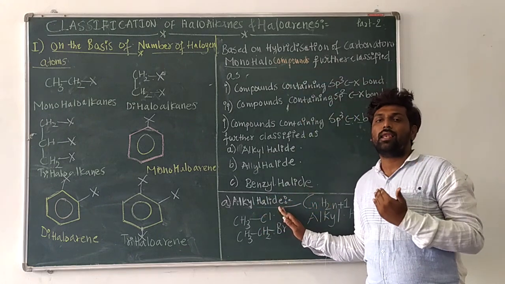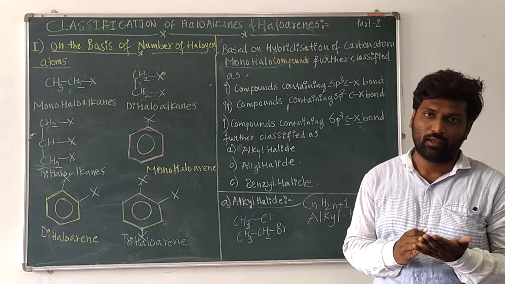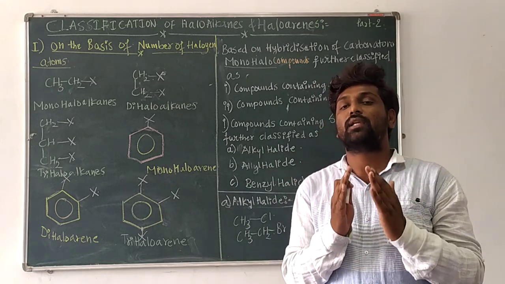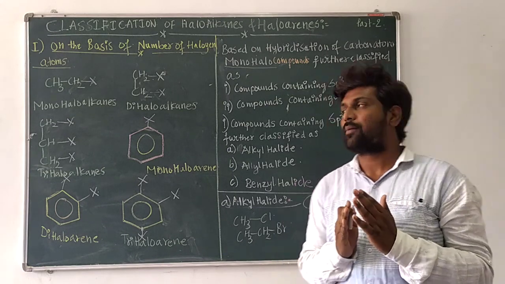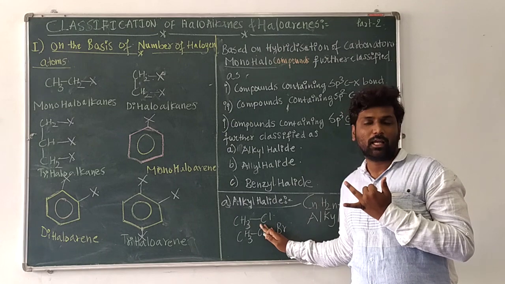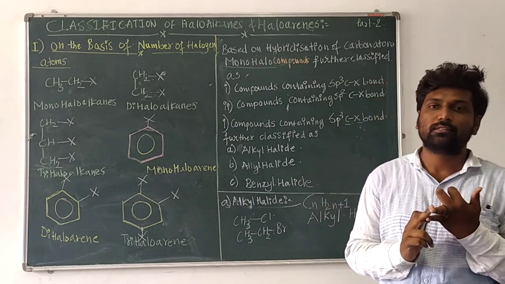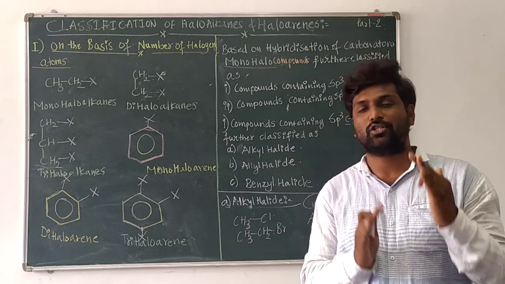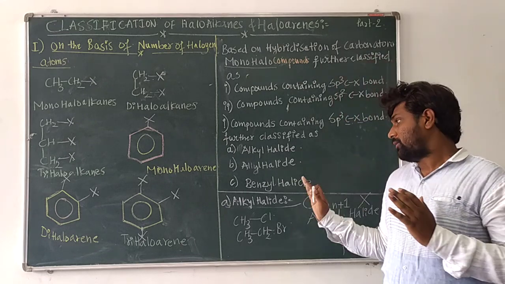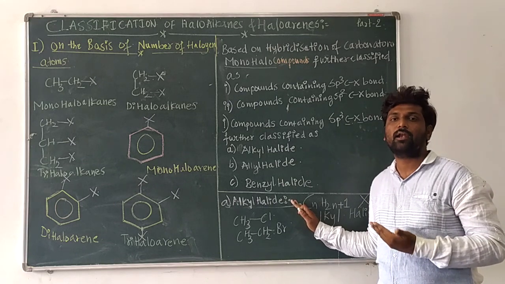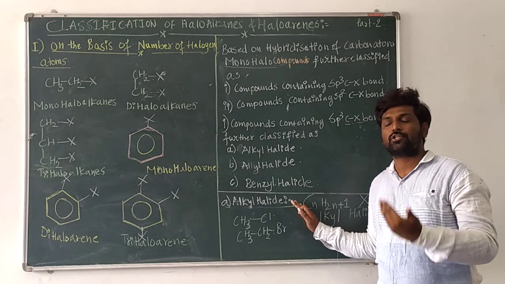These alkyl halides are further classified on the basis of the nature of the carbon atom to which the halogen atom is bonded. If it is a primary carbon atom, primary alkyl halide. Secondary carbon atom, secondary alkyl halide. Tertiary carbon atom, tertiary alkyl halide. So these alkyl halides are further classified into three categories: primary alkyl halide, secondary alkyl halide, and tertiary alkyl halide.